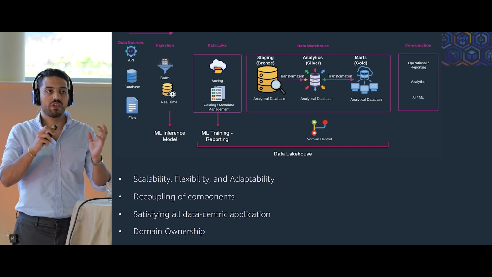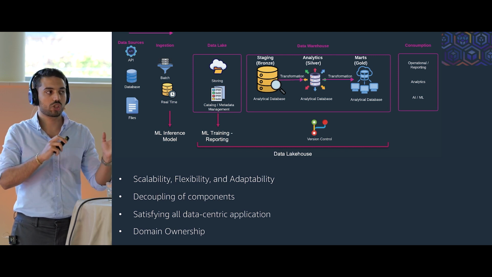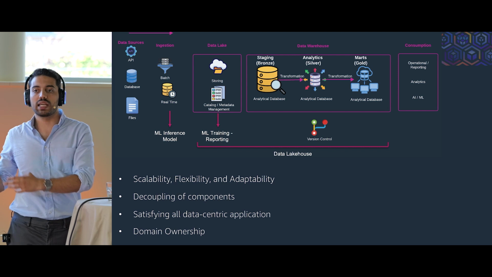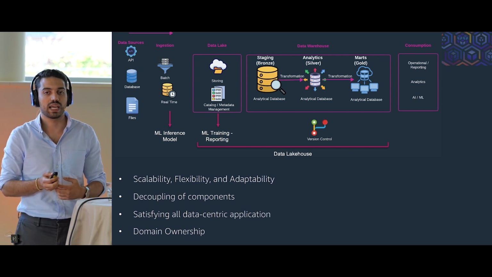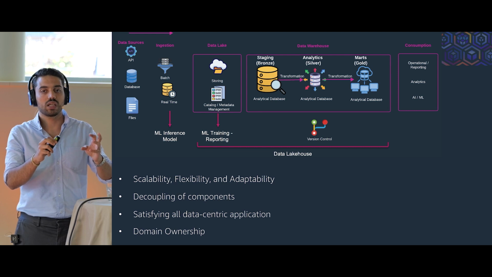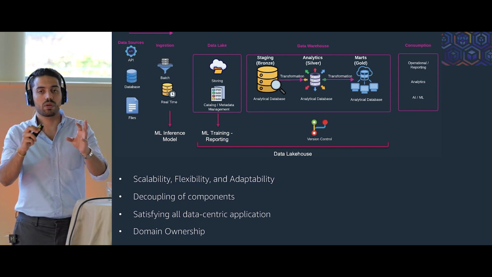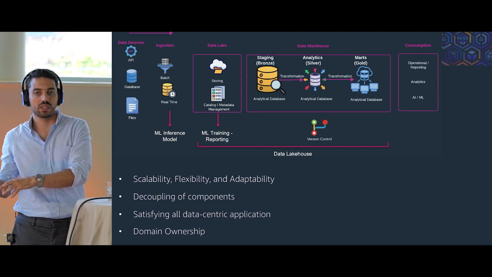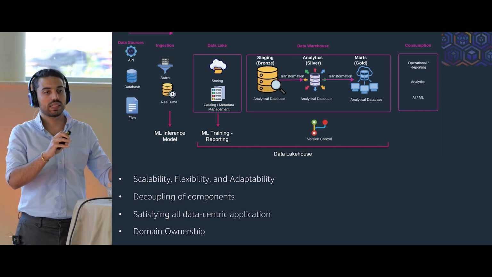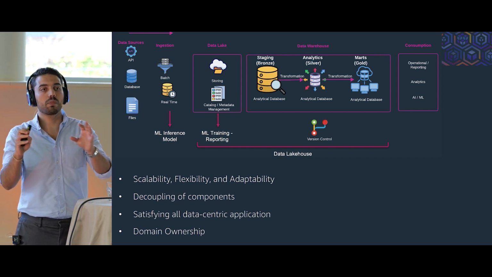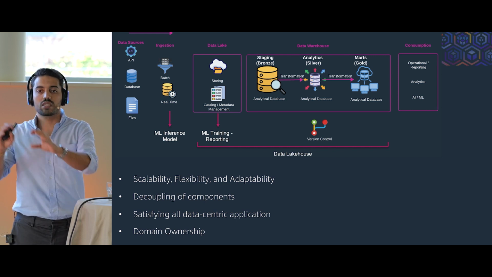For example, when we are bringing the source of truth in the staging layer, and if the finance department wants to create a data model on top of that, then they have the data, they have everything there, and they can take responsibility to do that themselves. So by having this, we are making the core data team smaller, and we are putting the business knowledge inside different teams.